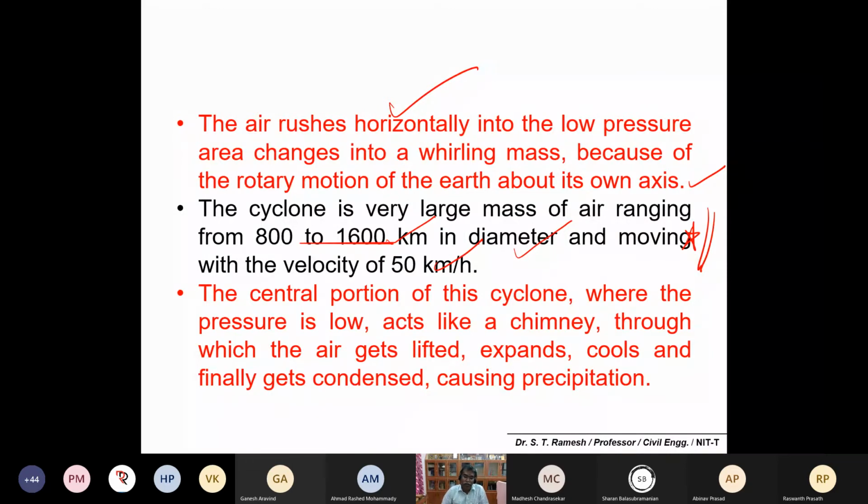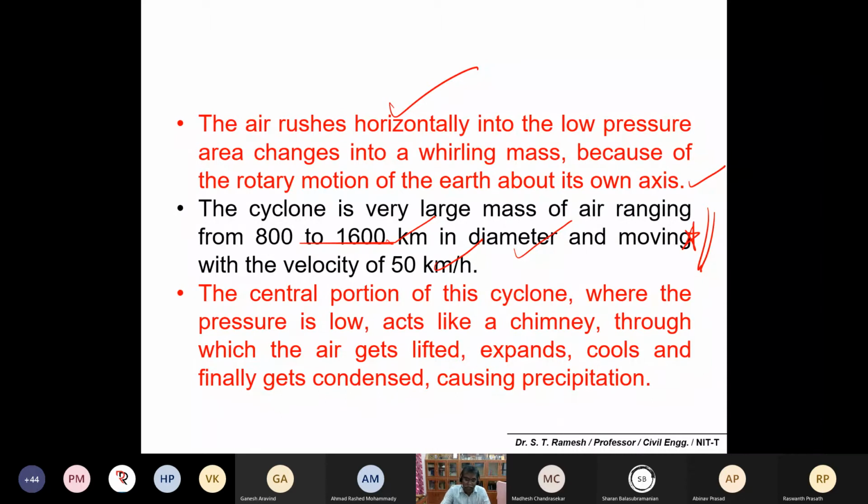Normally they may say it is near Chennai, near West Bengal, or near some cities in Andhra Pradesh. It will also move faster, with a velocity of 50, 60, and they will also predict at what range or what time it will cross, hit, or dissipate. They may also say 4 days, 5 days, and because of that you may get a lot of rain.